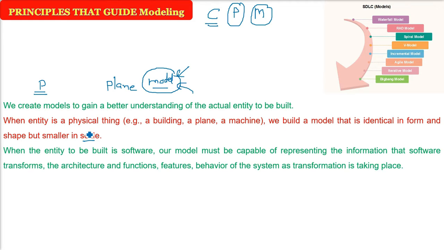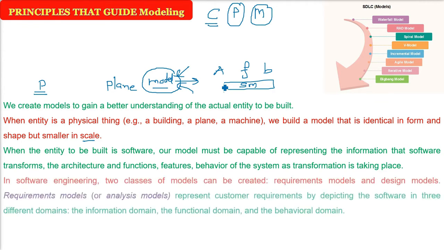So when the entity we are trying to build is software, we need to have a model. That is all the information about what the software is going to do: what is the architecture, what is the feature, what are the behaviors of a certain event. So a software model is all about representing what the software is going to do architecturally, the function, feature and behavior.